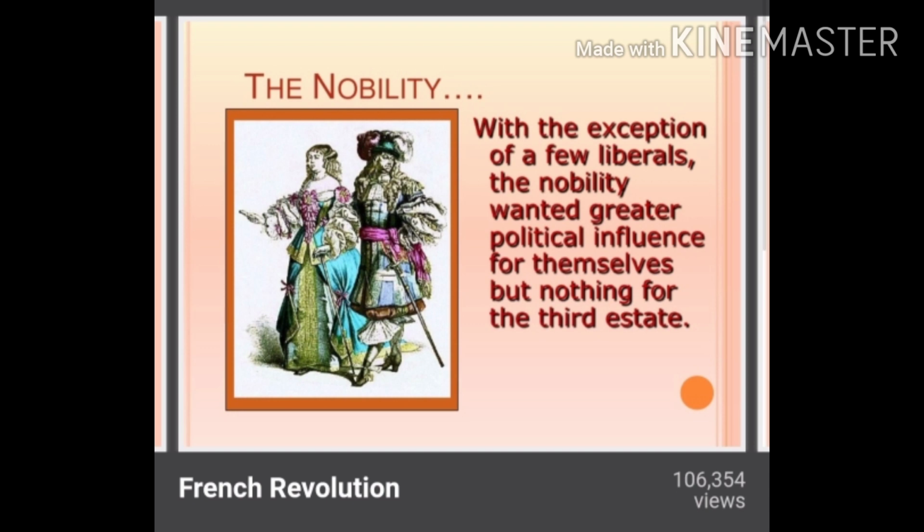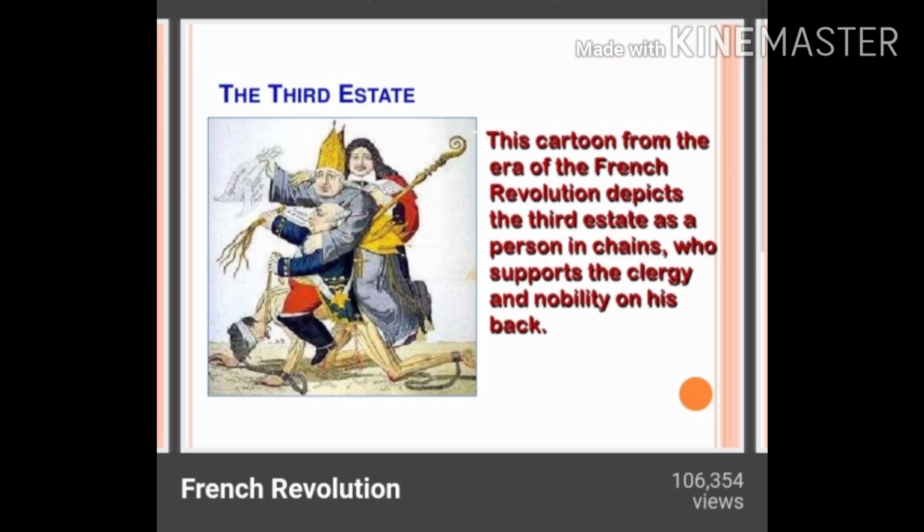So here we can recall the clergy group is from the church officials. The church officials were categorized in the clergy, and they are termed as the first estate, whereas the nobility were in the second estate, which had the political influence. Now the next is, who were from the third estate?